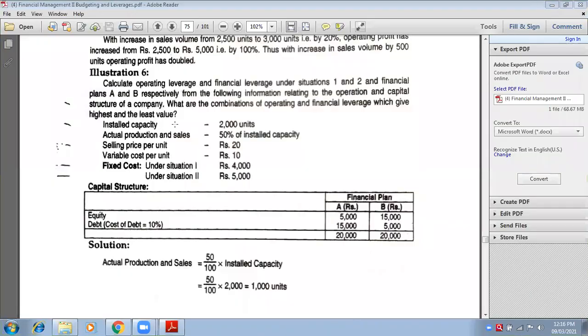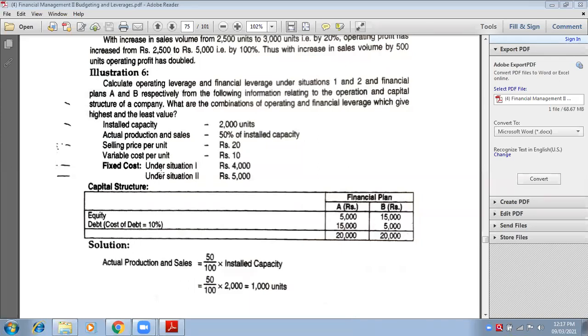Okay, this is question number 6. Calculate operating leverage and financial leverage under situation 1 and 2 with financial plans A and B respectively. From the following information relating to operations and capital structure of the company, what are the combinations of operating and financial leverage which give you highest and least value?